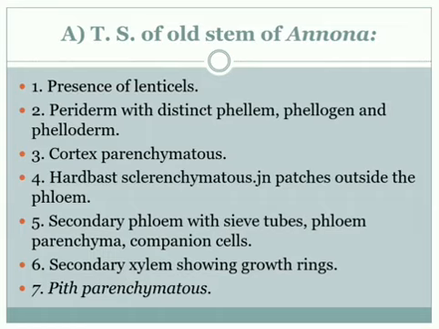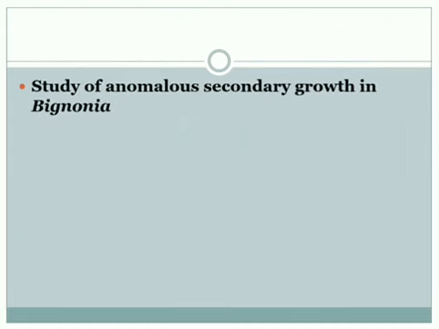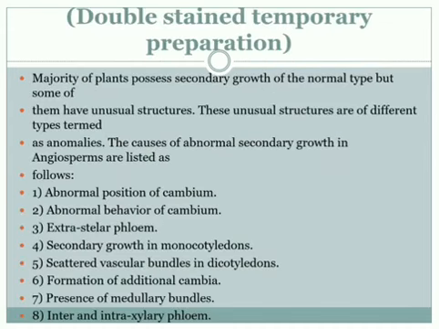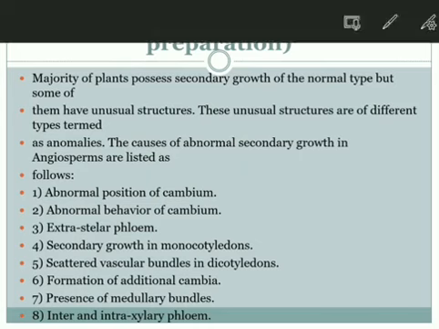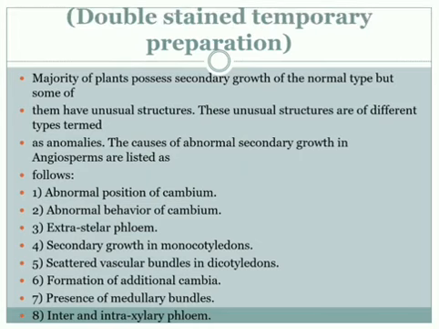With opposite pair pitting arrangement, a primitive character. These are also additional characters. We know distinct growth rings are also found there. Another character is that scattered pitted vessels are also present here. And it is a double stain temporary preparation.